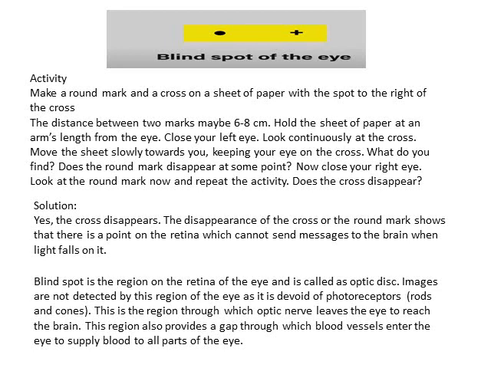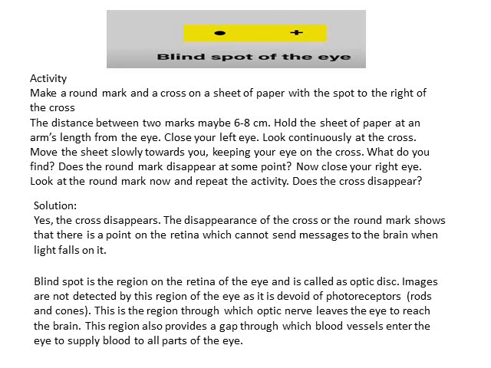Then at some point you can see the dot disappearing from you. This is repeated for the other eye. So now the cross will disappear. So at some point of view, the dot and the cross disappear when you close one of the eyes.